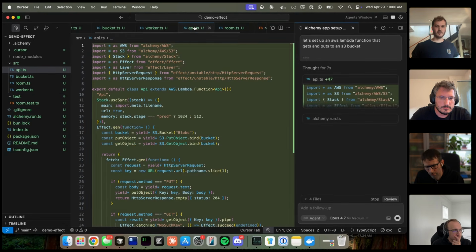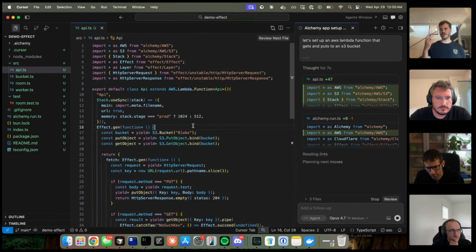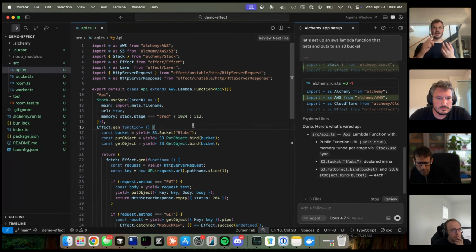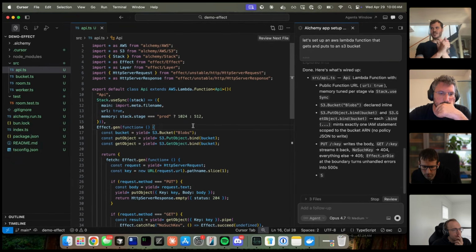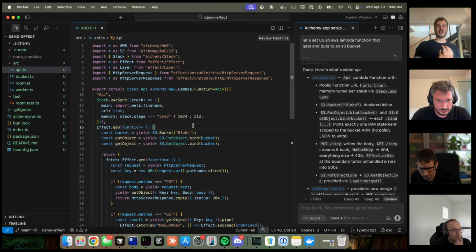AWS, if you're familiar, is totally different, right? It has granular IAM policies, which is the thing I've been obsessed with forever, which is how can we automate policies because everyone forgets them? And how can we make the type system guarantee that we have the right policies? And how do we guarantee that they're least privilege or as close to least privilege as possible? That's what I've been working on for a very long time. And effect requirements is what unlocked a whole new exploration there.